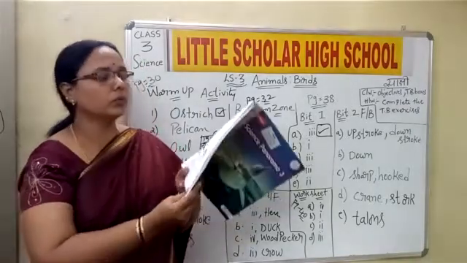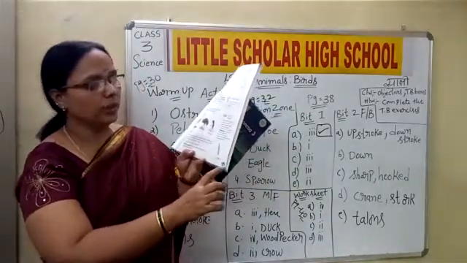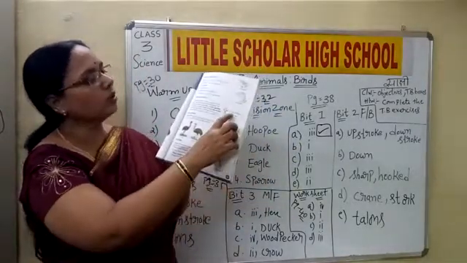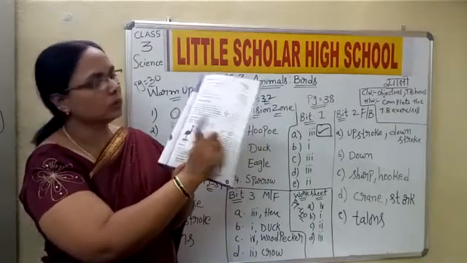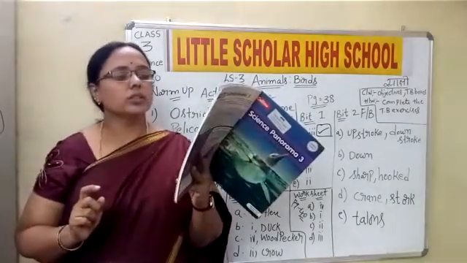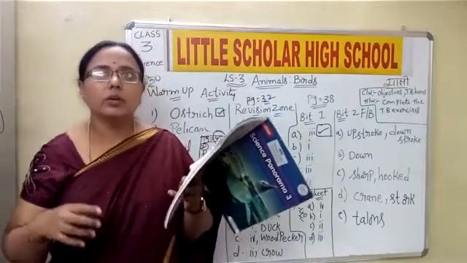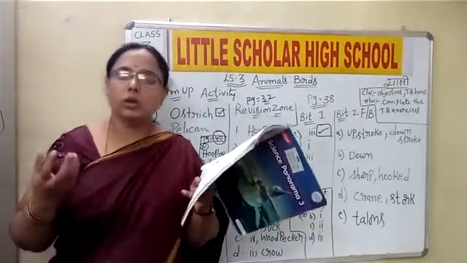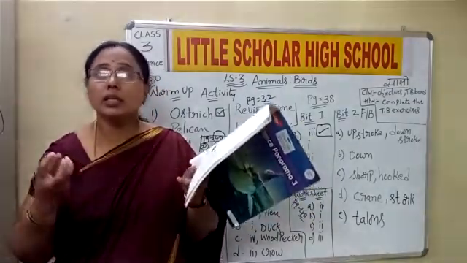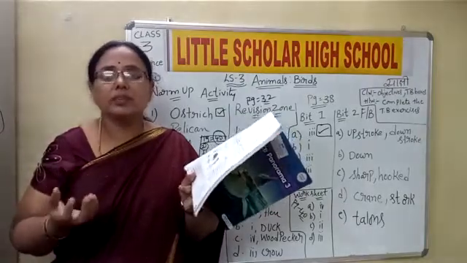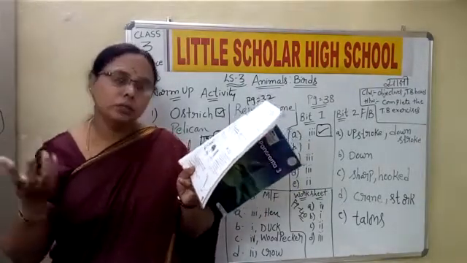And you have one more on page number 31. You have the talk time box here. Why do you think ostrich and emu cannot fly? Because the feathers present in the ostrich and the emu are not strong enough to lift the heavy body of the bird.